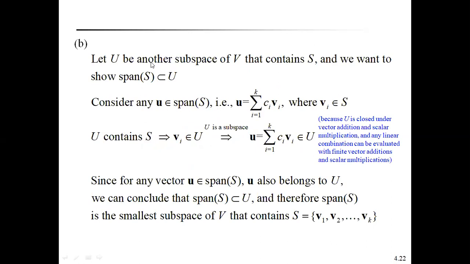Here we have to prove that if U is any other subspace of V that contains S, then span of S is a subset of U. Consider any vector in span of S. It can be expressed as a linear combination of the vectors of S, and U contains S. Already U is a subspace of V. Therefore, it can also be written as a linear combination of the vectors of U. Since any vector belonging to span of S also belongs to U, span of S is a subset of U. That means span of S is the smallest subspace of V that contains the S vectors. This is enough for today.